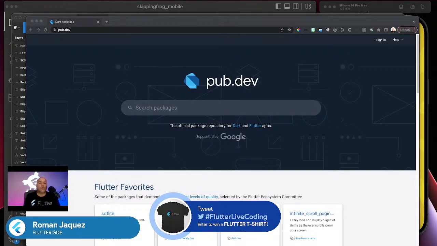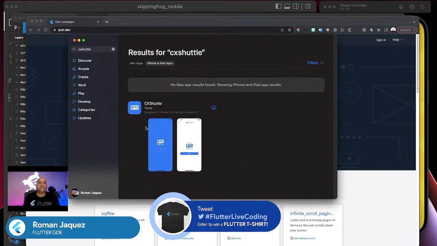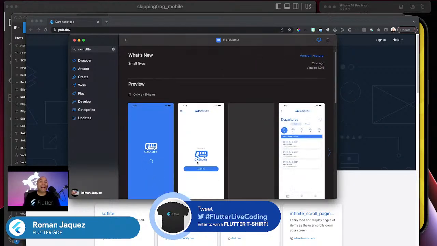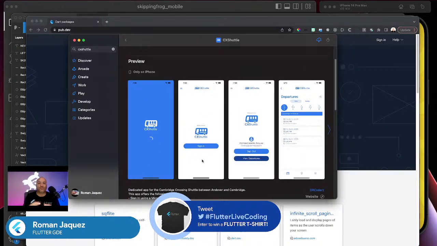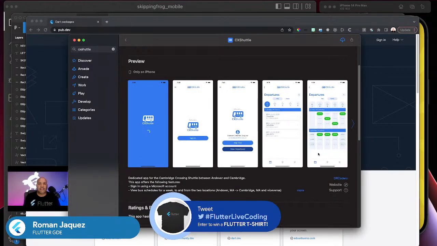But yeah, that's one of the applications that I developed, the CX Shuttle. This one is actually using Hive because I definitely needed to store a lot of information for the users. This is an application that I developed internally for my company, also in Flutter for both platforms, and I was using Hive to store a lot of the user preferences. There was a lot of information that I wanted to store, so that's why I went with Hive.